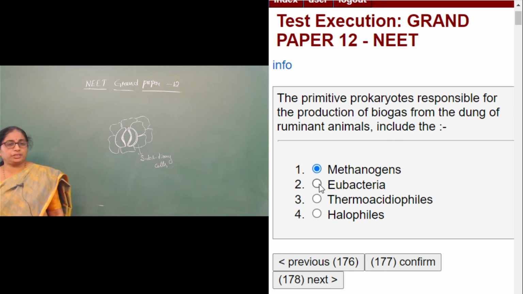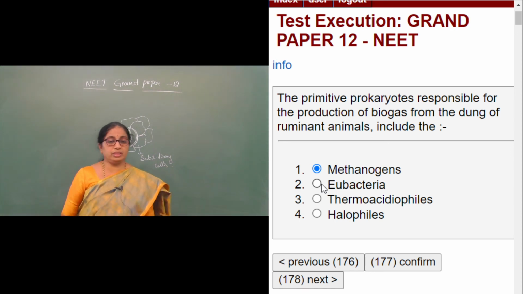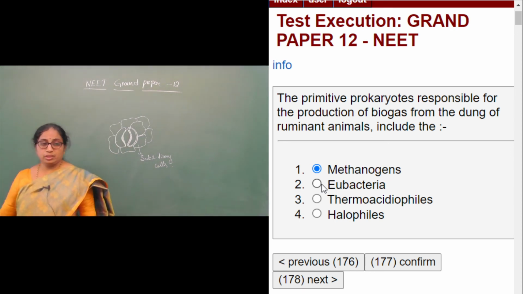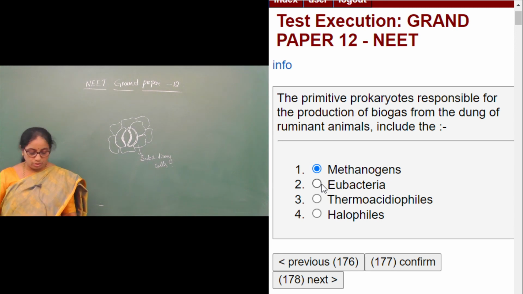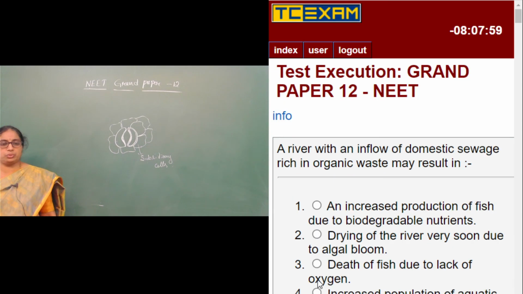Eubacteria are also primitive prokaryotes, belonging to monerans. Thermoacidophiles are the bacteria found in hot springs, and halophiles live in regions of high salinity. Therefore, the right answer is methanogens.